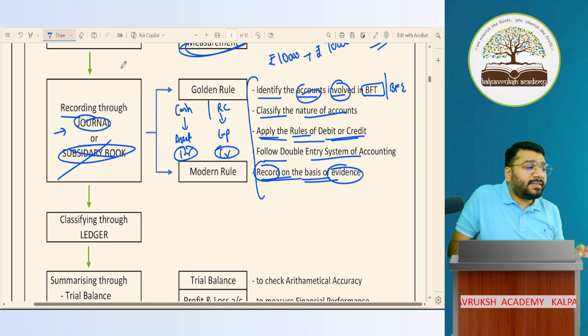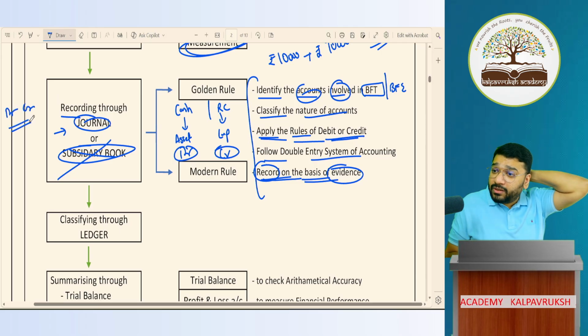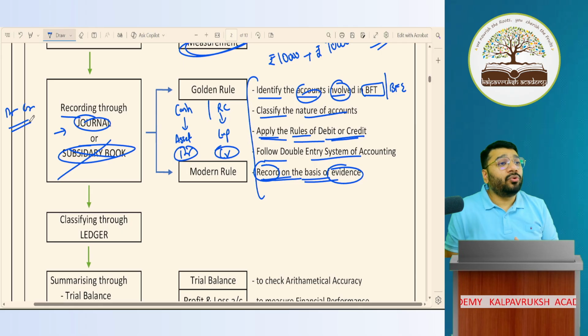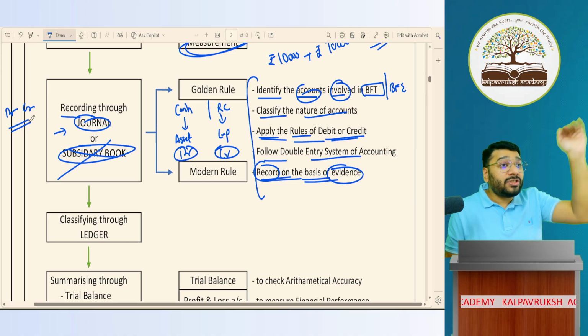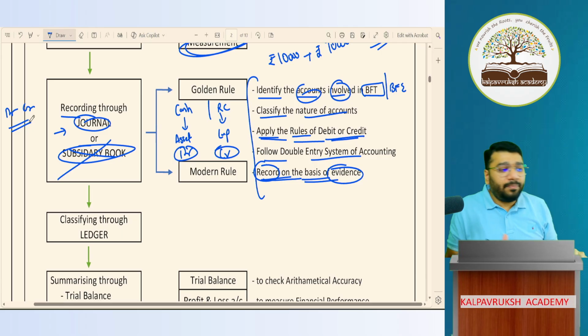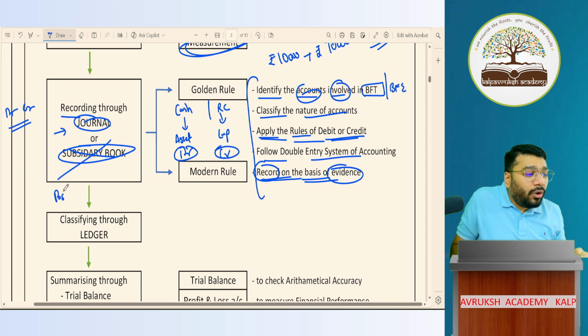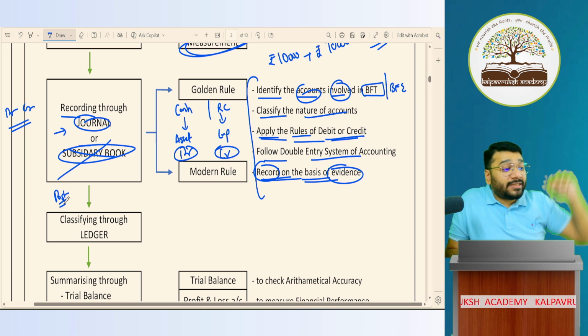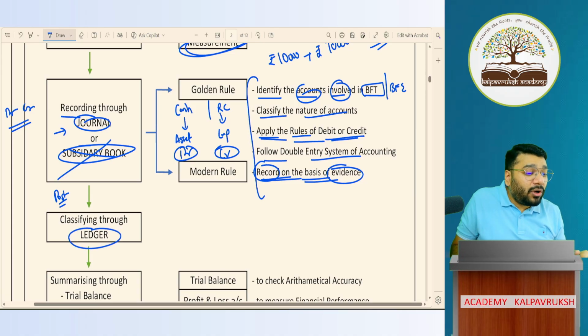So here you decide which account to debit and which account to credit. But the problem with the journal is that it does not facilitate totaling. For every transaction, you record a separate entry. At the end of the year, if I ask you what the total purchase is, you will not be in a position to tell, because the format of the journal does not help you in totaling. Hence, for totaling purposes, we post all the transactions one more time to a place called the ledger.